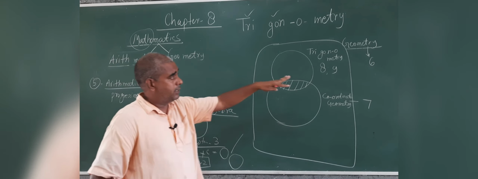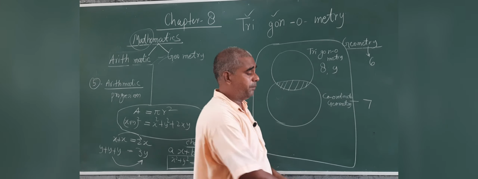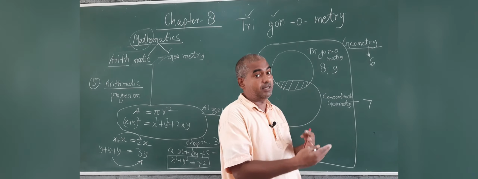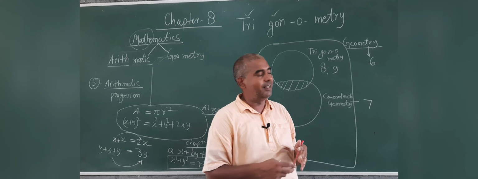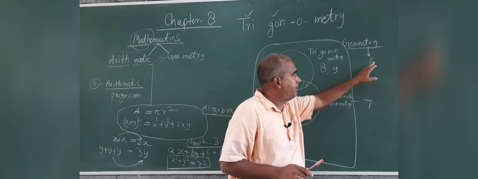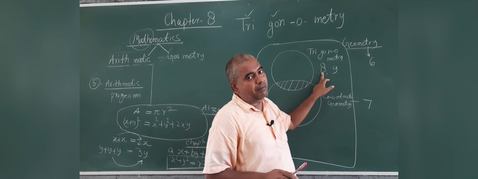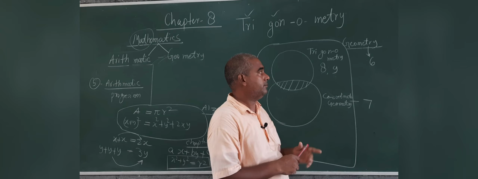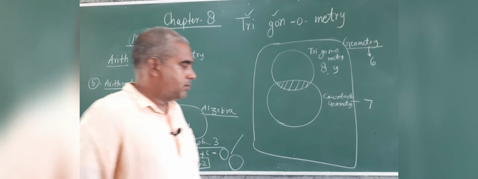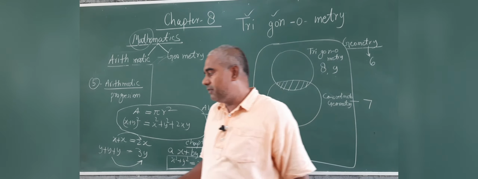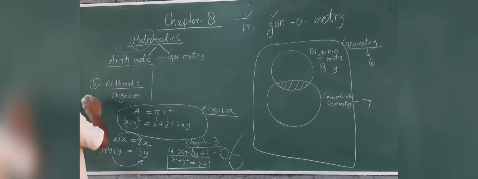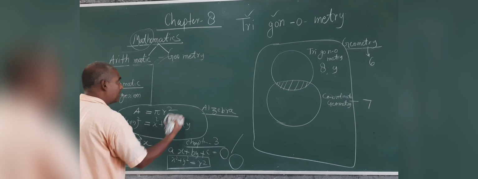Keep this in your mind. Chapter number 6 is the basics. Whatever you have read in chapter number 6, I will start from there to teach chapter number 8 and 9. So this was the classification of mathematics, and algebra is used again for geometry.